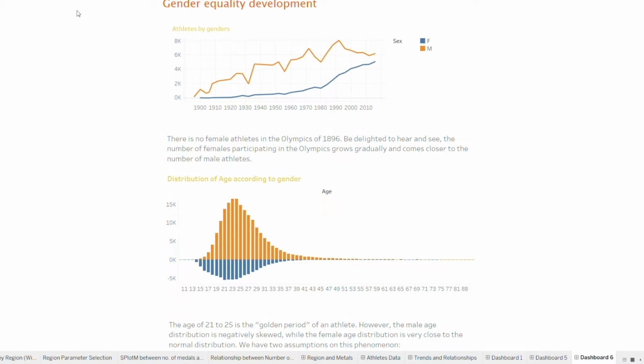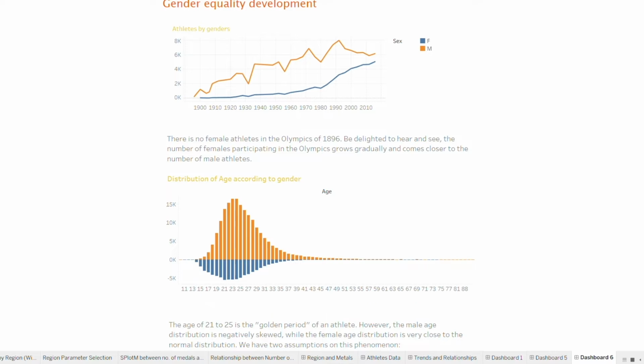I'm going to talk about the process of gender equality development over 100 years from our dataset. First, let's take a look at athletes by gender and sport. In the first Olympic Games, only males participated. Gratefully, in the second Olympic Games, we can see female athletes in the Olympic stadium. We are also delighted to see the number of females participating in the Olympics grow gradually and come closer to the number of male athletes.